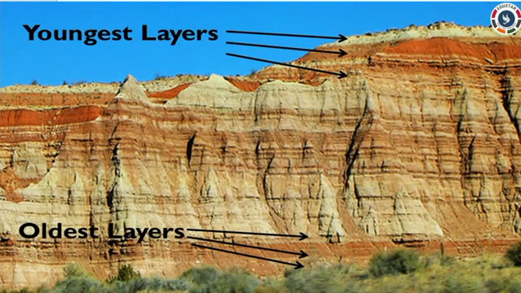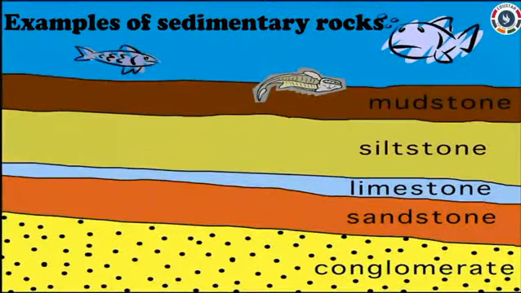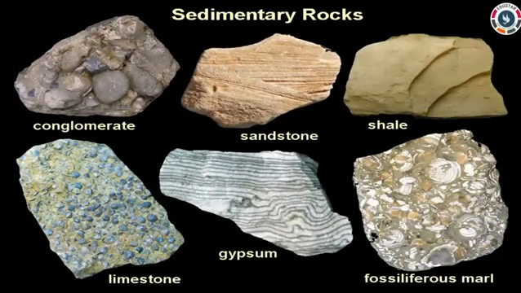Okay, now we are going to see some examples of sedimentary rocks. We are going to see some kinds of sedimentary rocks such as conglomerate, sandstone and limestone, etc. Dear children, look at this picture. We can see different kinds of sedimentary rocks: sandstone, conglomerate, shale, limestone, gypsum and fossiliferous marl, like that. First, we are going to see about sandstone.